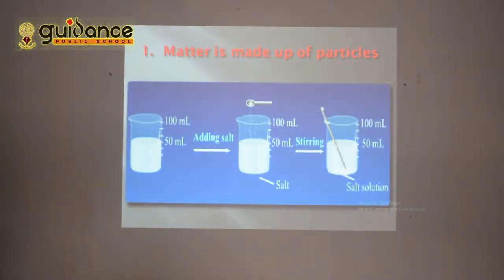The first point is matter is made up of particles. Particles means atoms, molecules, etc. Okay, so matter is made up of particles, that are atoms and molecules, that we are going to discuss now. And for that I am going to show you one experiment.